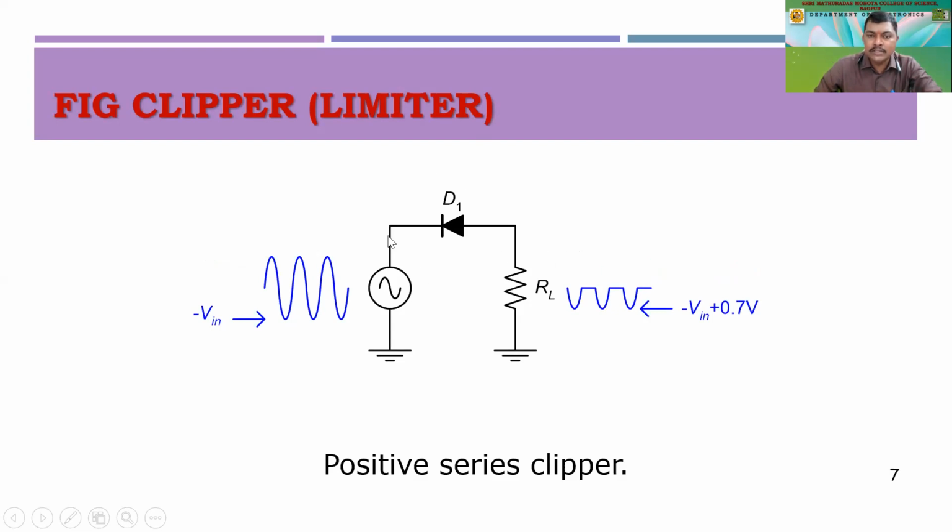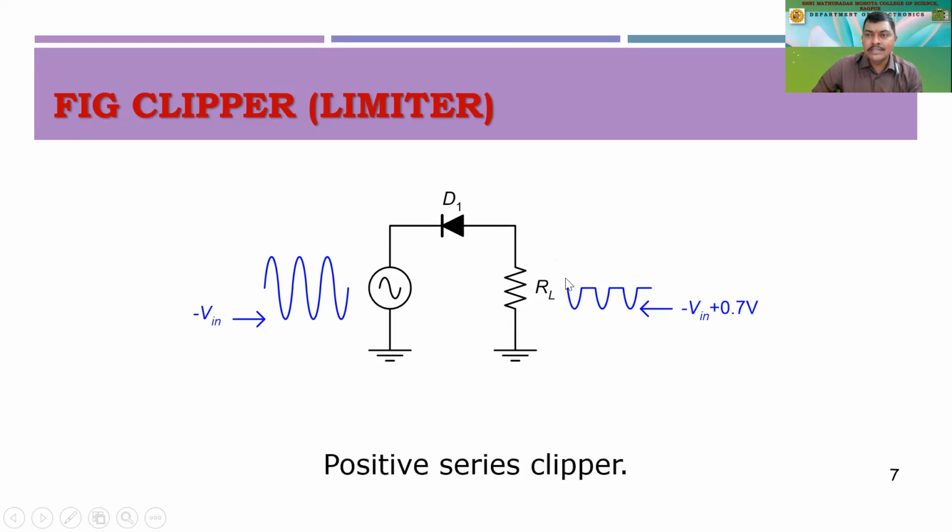During the positive half cycle, this diode will be reverse biased, and during the negative half cycle, this diode will become forward biased, right? So as soon as it becomes forward biased, it will conduct, and the negative half cycle will come across this load resistance RL, right? So here we have clipped the positive half of this AC wave. That is why we call this a positive clipper.